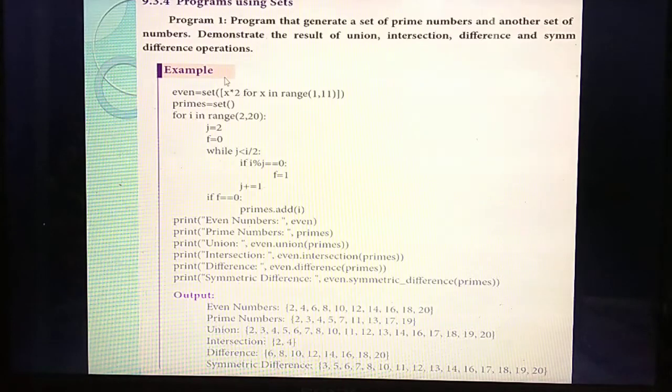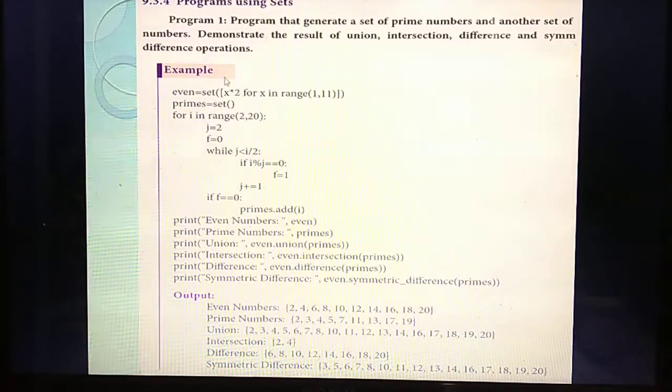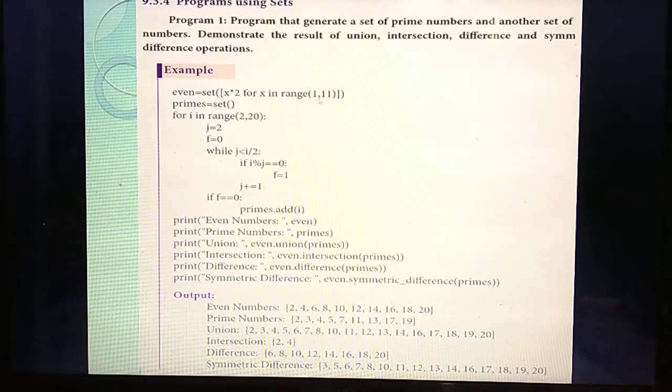One set is for creating even numbers, another set is for creating prime numbers. First, you are going to create an even number set. For that, first you are declaring a variable called even. We can say a particular number is even when it is divided by 2 or multiplied by 2. So each time the value needs to be multiplied by 2, and the value you are substituting is in the range of 1 to 10.